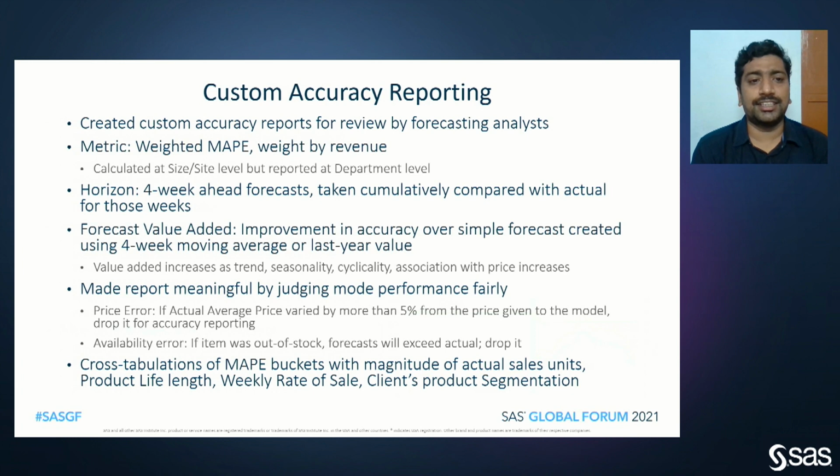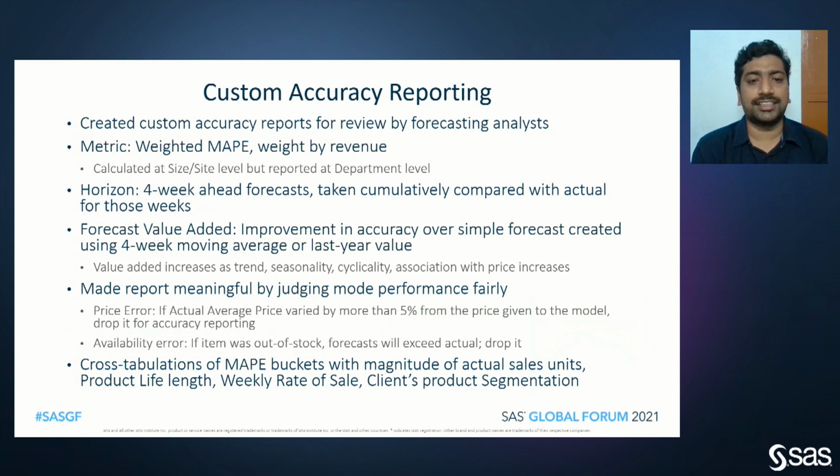Another important metric that we are providing is the forecast value added, which shows how our model is performing compared to a simple forecast. To make these accuracy reports meaningful and a fair comparison of performance, we are considering two errors: the price error and the availability error.